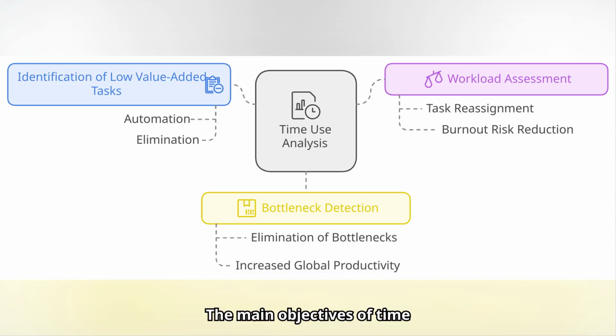The main objectives of time surveys serve, for example, to identify low value-added tasks. Surveys help to identify activities that do not add strategic value and can be automated or eliminated. For example, in a sales department, the survey might reveal that employees spend many hours entering data into the CRM, a task that can easily be automated. One benefit may be that it frees up time for higher impact tasks, such as customer service or business strategy development.